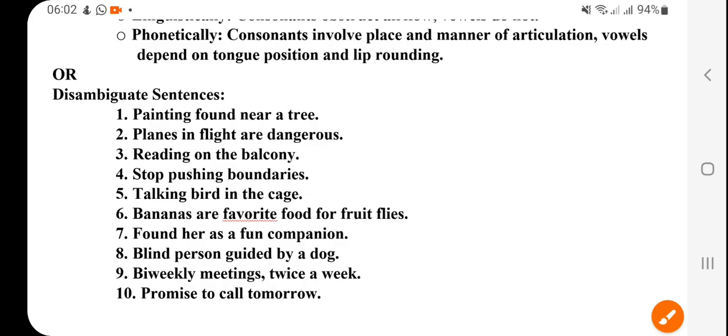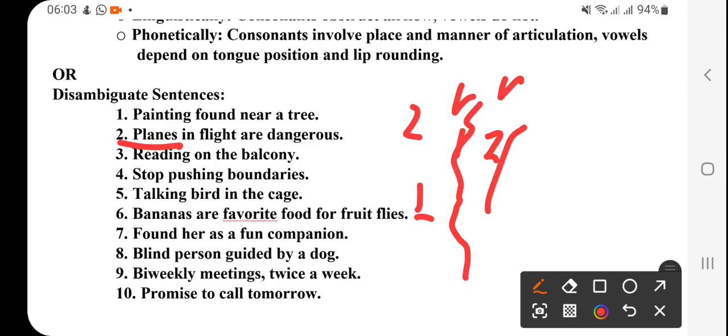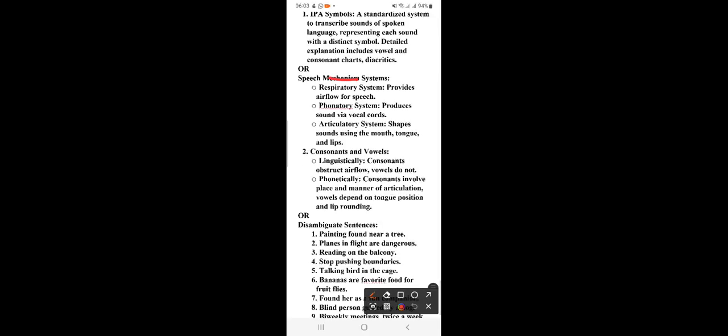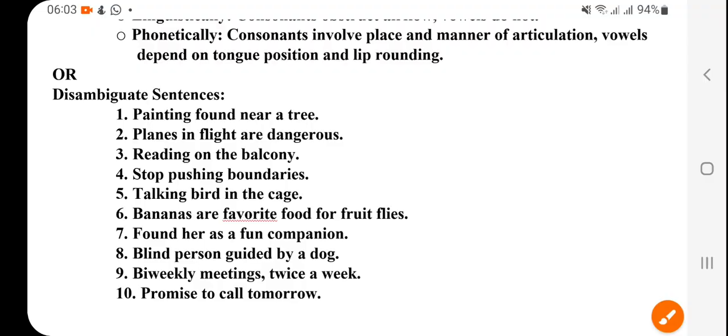Then, planes in flight are dangerous. It could mean these are planes and birds in flight are dangerous, or planes in flight are dangerous, that is, aeroplanes in flight are dangerous. So that is another example. However, the solution is not given here, but you just try to do it. Otherwise, in the next slide I'm going to speak. Thank you so much. God bless you.